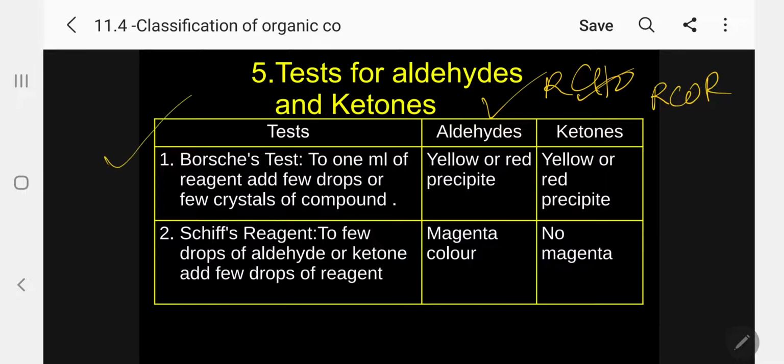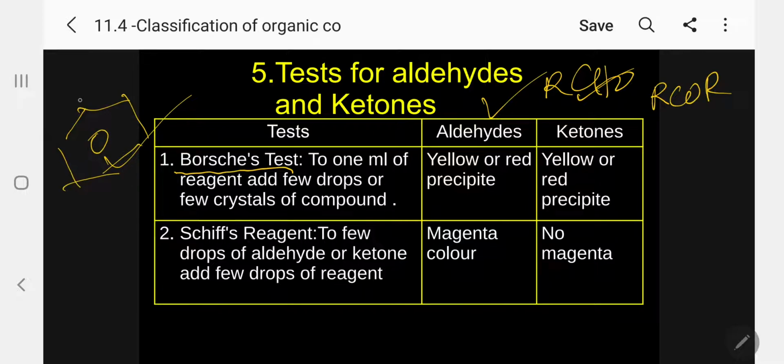The first test is the Brady's test. What is Brady's test? To 1 ml of Brady's reagent, add a few drops of liquid or a few crystals of the compound, and heat in a water bath. That means aldehyde and ketone may be liquids or solids, you can add either. Kindly follow. What is Brady's reagent? Please follow, sometimes they will ask.